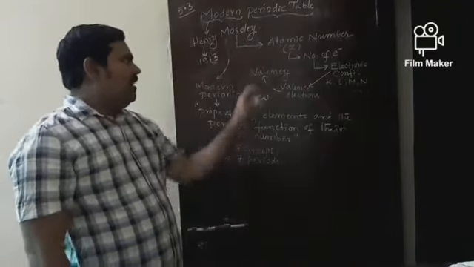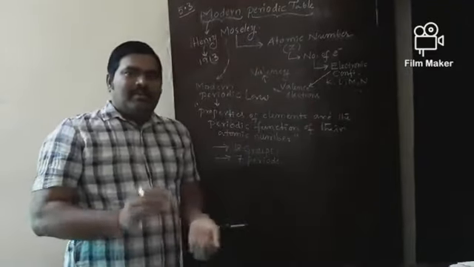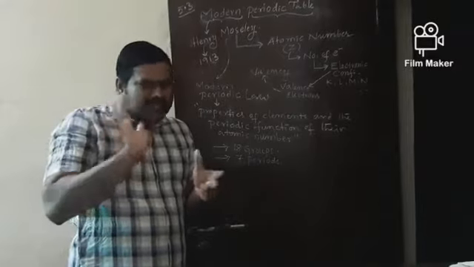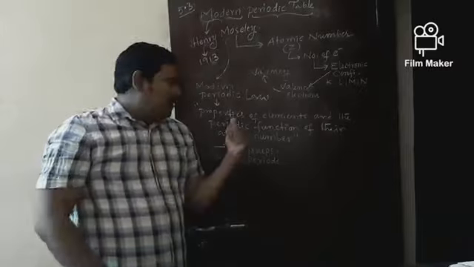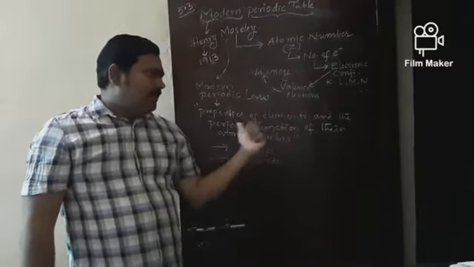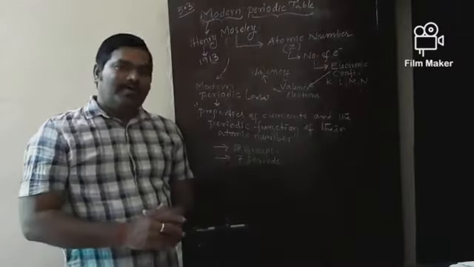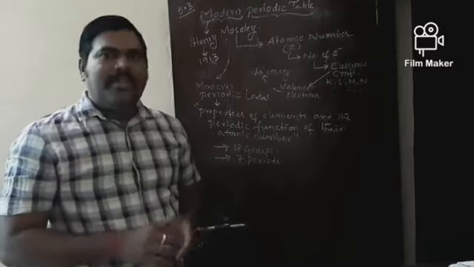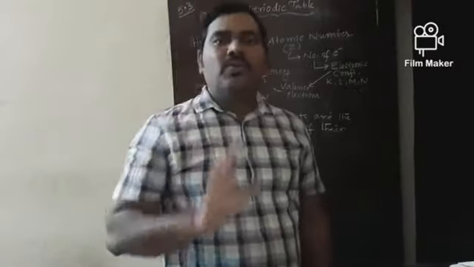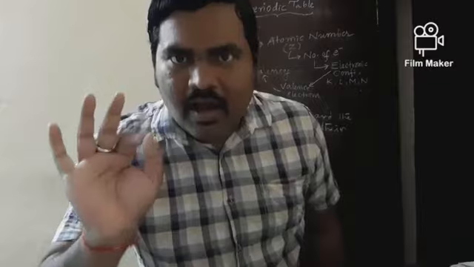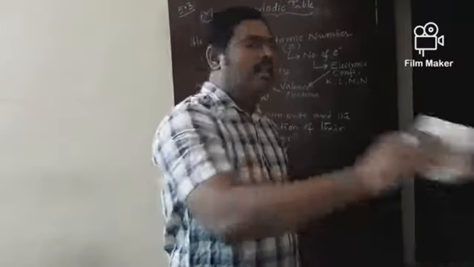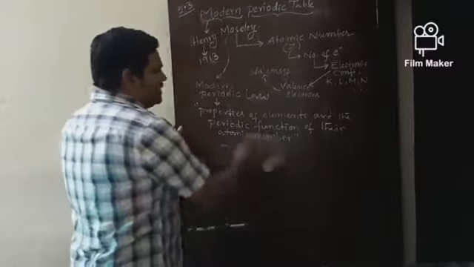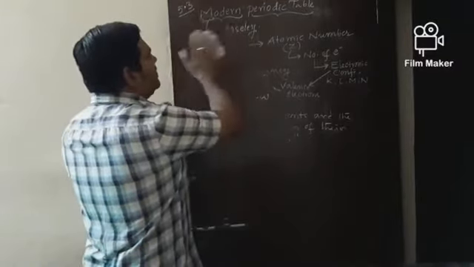And one more thing, on the basis of this atomic number, he modified Mendeleev's periodic law as the modern periodic law, which states that properties of elements are the periodic functions of their atomic number. In the modern periodic table, there are 18 groups and 7 horizontal rows called periods. Now let us learn more information about the modern periodic table.